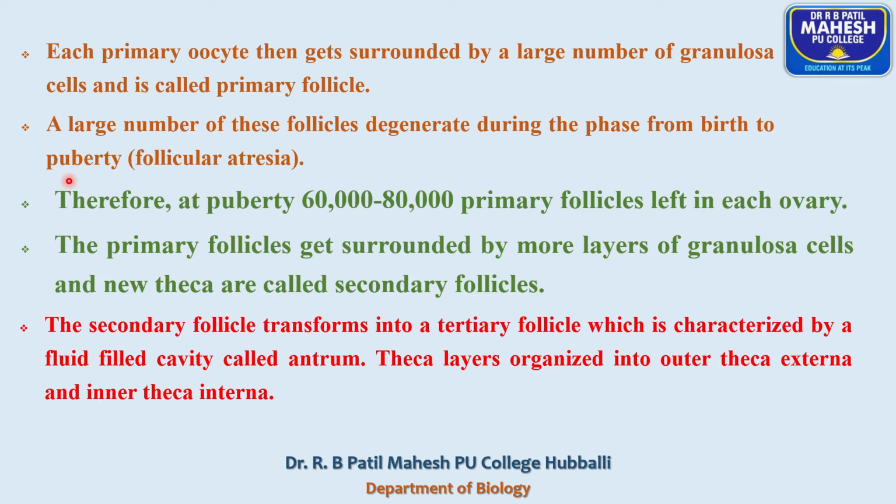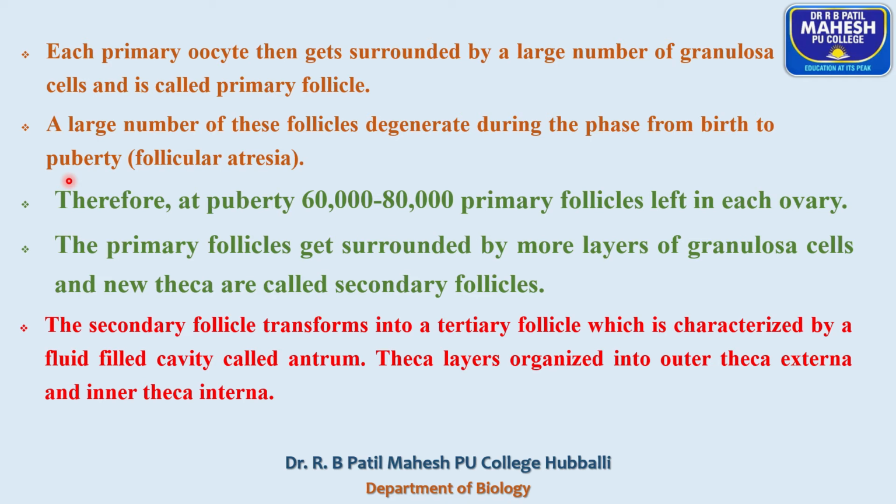Therefore, at puberty, around 60,000 to 80,000 primary follicles are left in each ovary. That means both ovaries consist of approximately 1,60,000 primary follicles. And these primary follicles get transformed into secondary follicles.